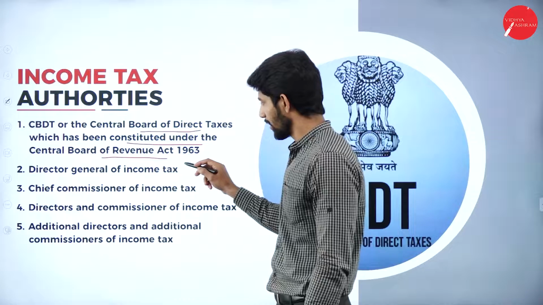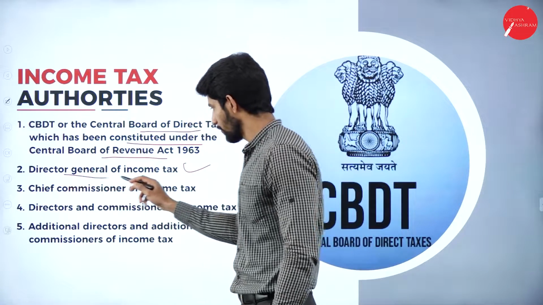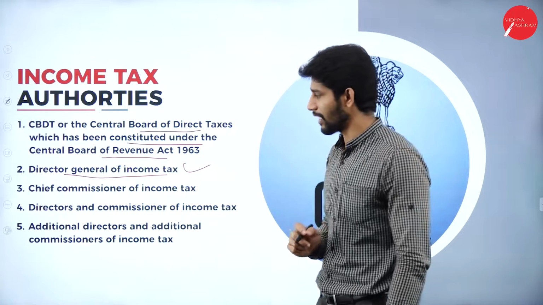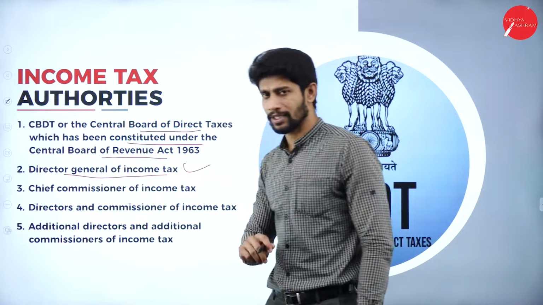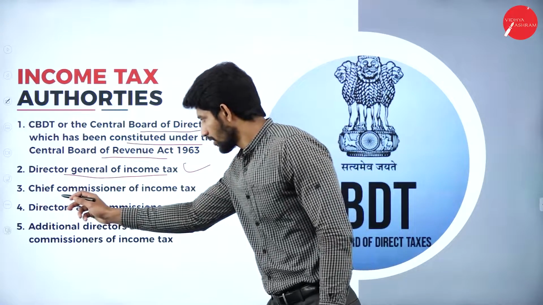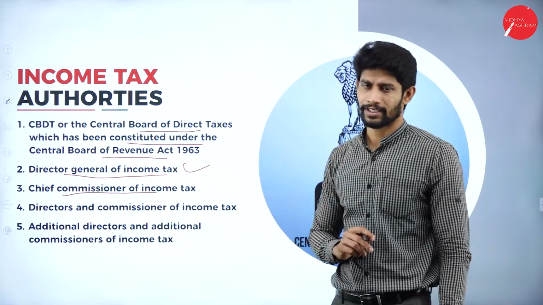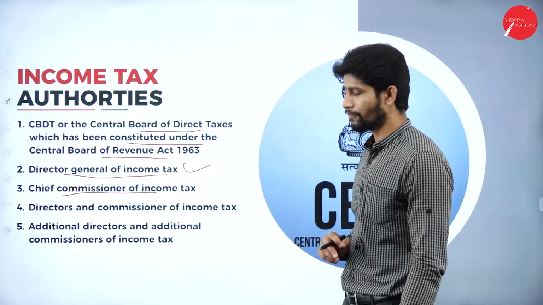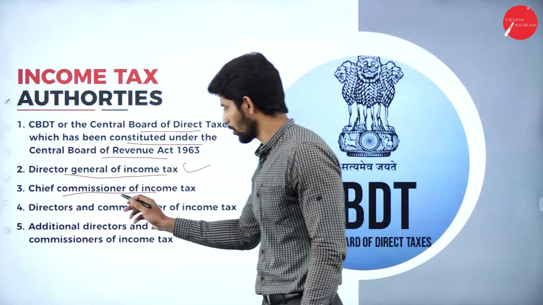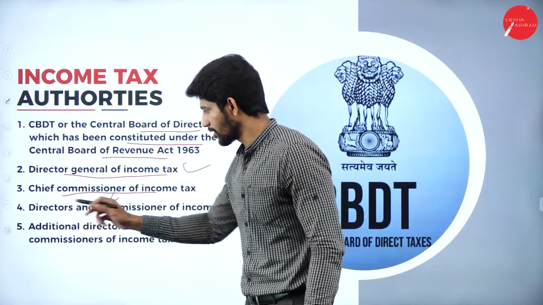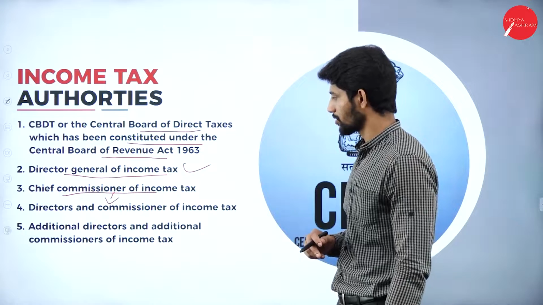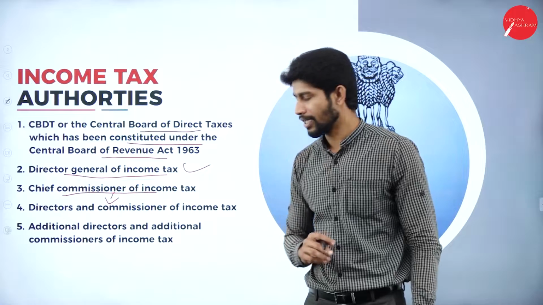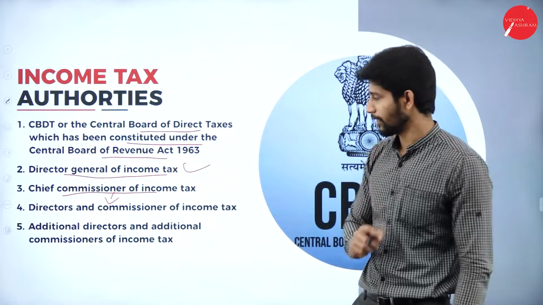So under Central Board of Direct Taxes, who will come next? Next will be Director General of Income Tax. So the second person will be Director General of Income Tax. Next, after Director General of Income Tax, who comes? It is Chief Commissioner of Income Tax. So the third person is Chief Commissioner of Income Tax. Under Chief Commissioner of Income Tax, who is next? It is Directors and Commissioners of Income Tax.